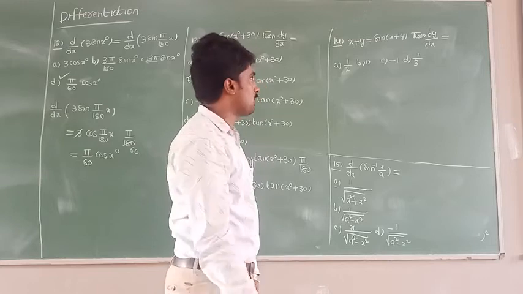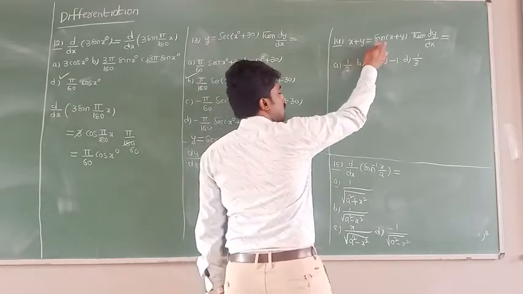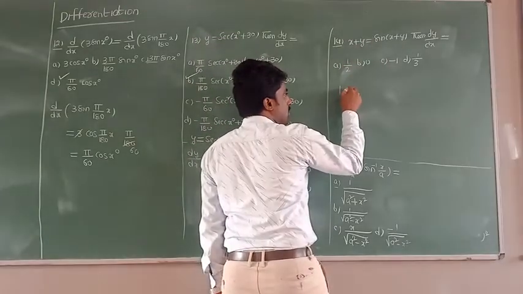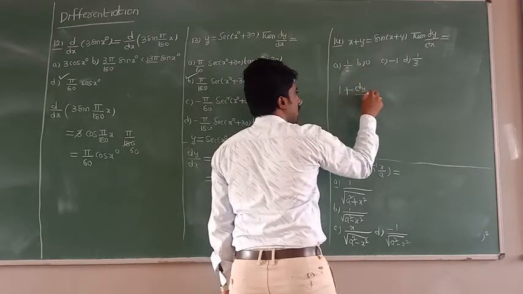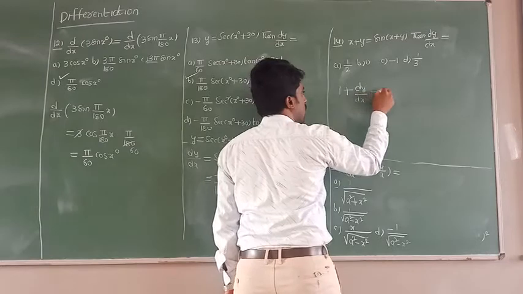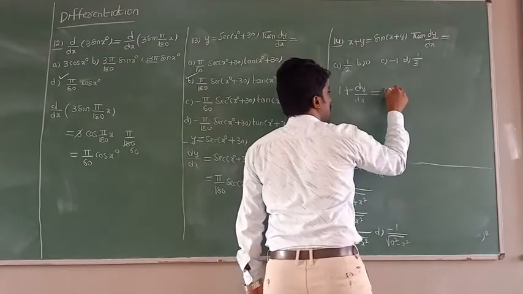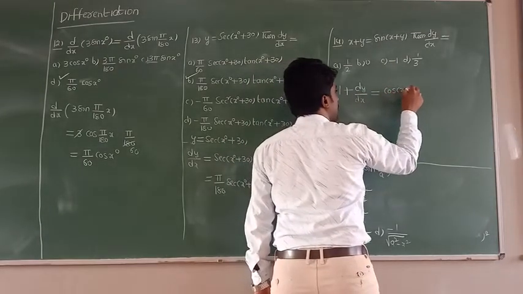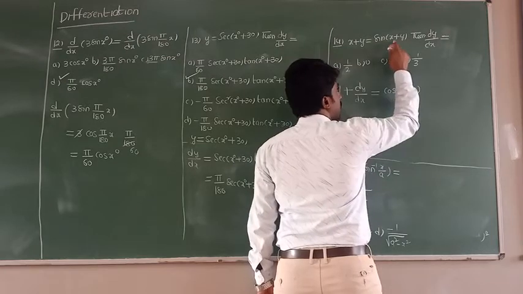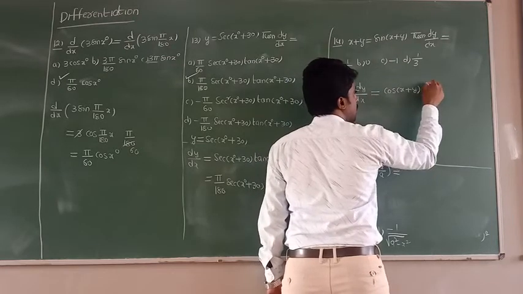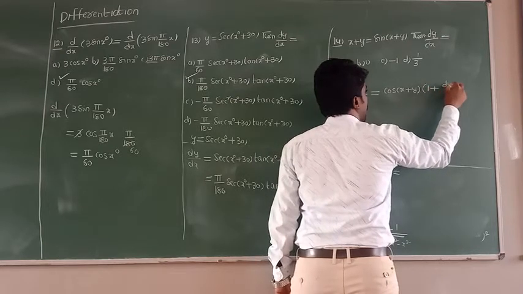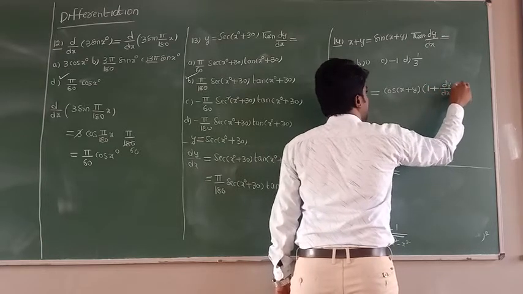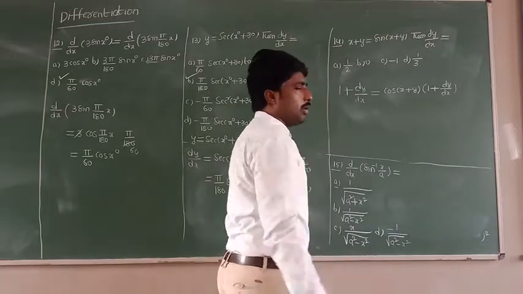All of you listen here. If I do the differentiation on both sides, differentiation of x is what? 1, plus differentiation of y is what? dy by dx, which is equal to differentiation of sine is what? Cos of x plus y into differentiation of x plus y. Differentiation of x is 1. Differentiation of y is what will we get? dy by dx. Is it clear everybody?